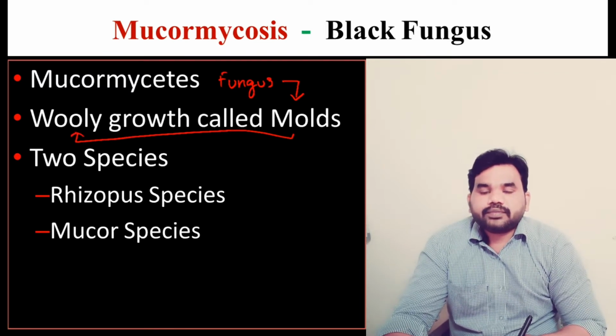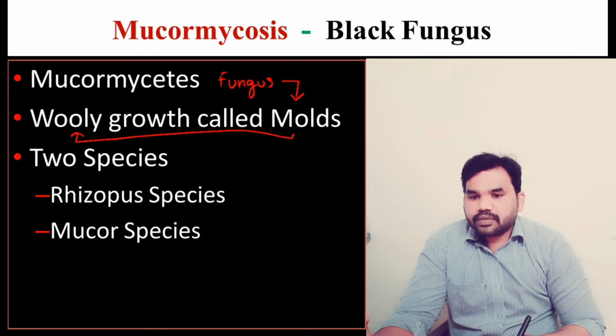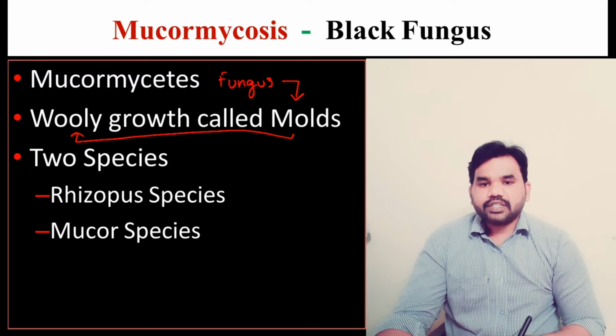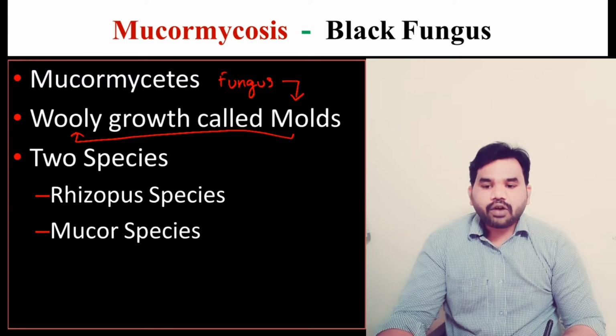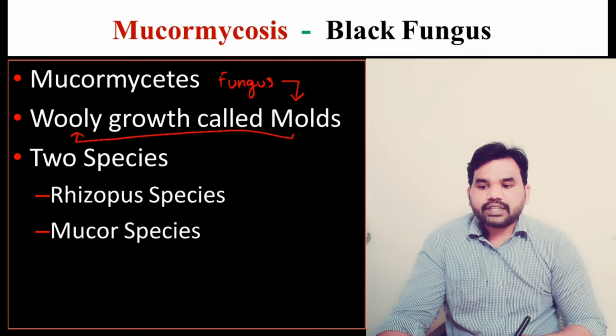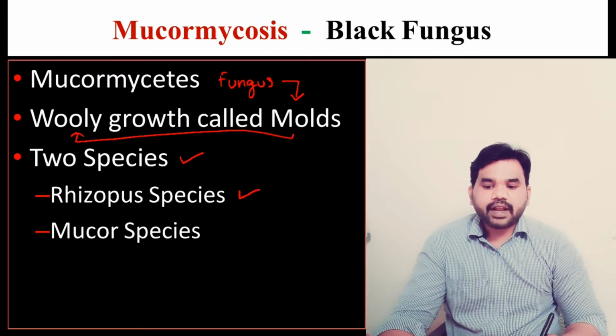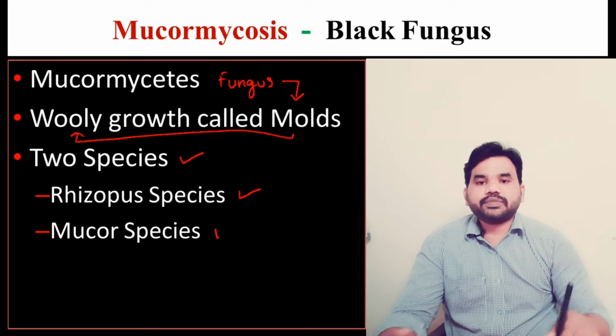This black fungus grows in the form of molds. And how do these molds look? They look like woolly growth or cottony growth, and this growth is produced by two species of fungus: one is the Rhizopus species and another one is the Mucor species.